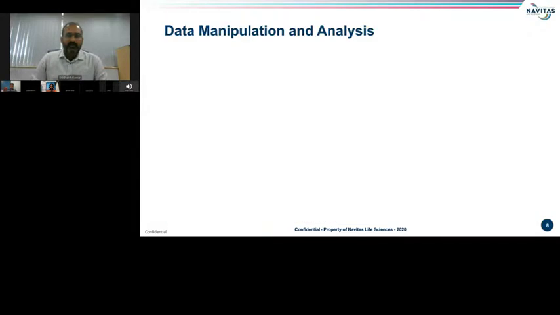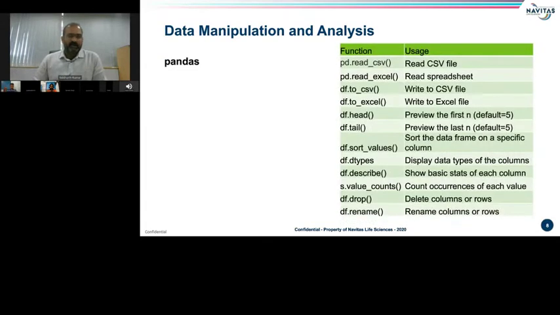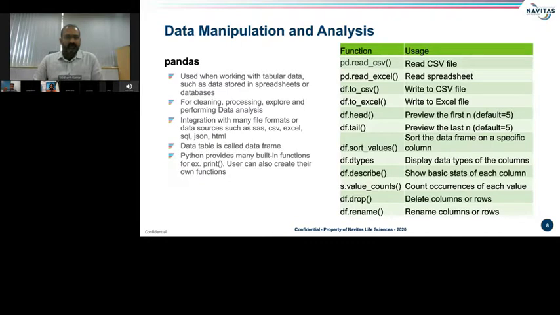Back to the basics, if we look at data manipulation and analysis, which we all are familiar with, working with SAS, a similar package in Python is Pandas, which is used for working with tabular data and data stored in spreadsheets and databases. In Python Pandas, it's called a data frame. The structures are called series for single-dimensional data, and for two-dimensional it's data frame. It's used for cleaning, processing, and it has integration with many file formats or data sources.